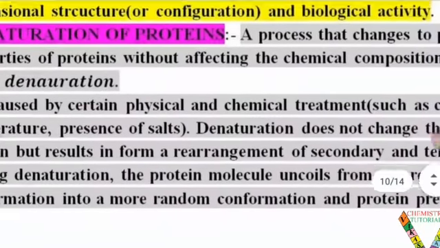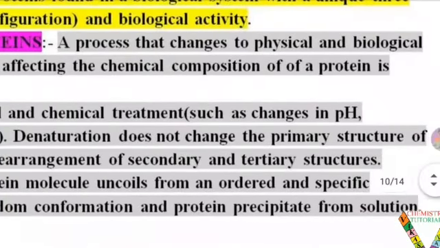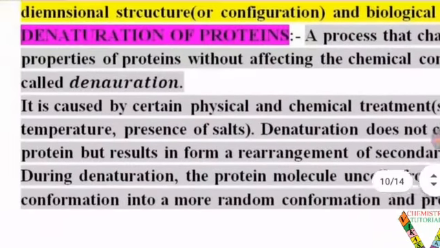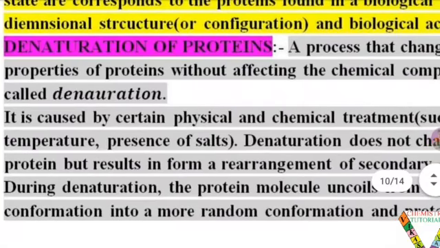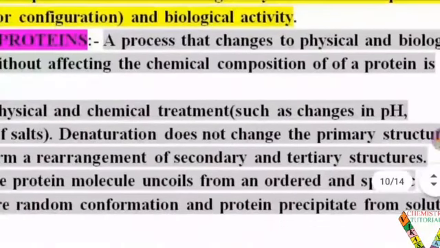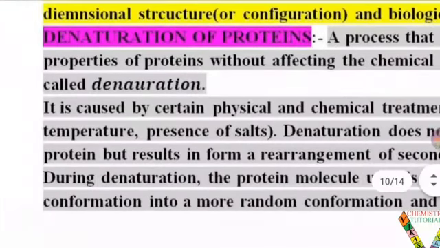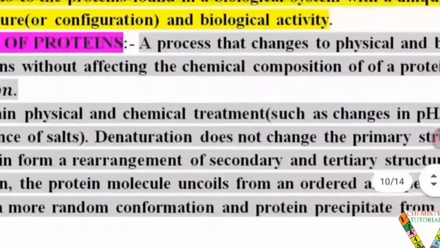It is caused by certain physical and chemical treatments such as changes in pH. If we change the pH value, meaning basicity or acidity, the denaturation process starts. If we increase or decrease the temperature, the protein denatures. And the presence of salt, if it has ionic nature, affects the nature of a protein. So these are the three factors which cause denaturation of protein: pH value, meaning acidic or basic medium, temperature increase or decrease, and salt, meaning ionic condition.